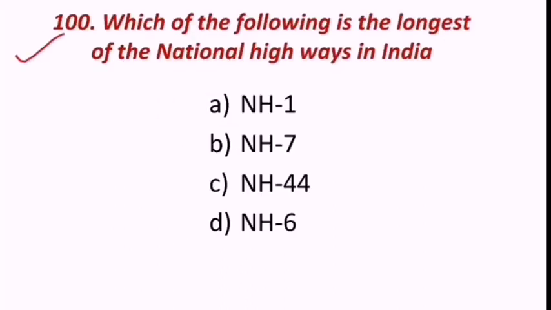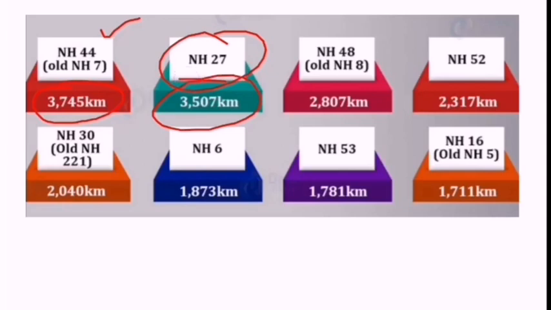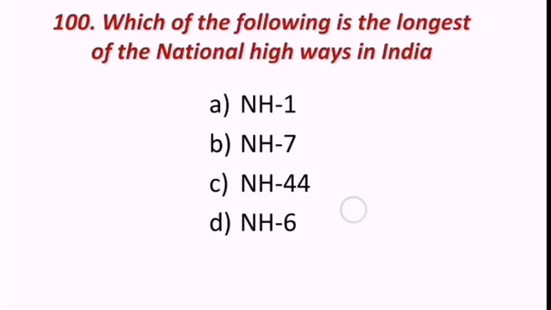100th question. Which of the following is the longest of the national highways in India? National Highway 1, National Highway 7, National Highway 44, National Highway 6. Look at these. National Highway 44 is 3745 kilometers. Next, National Highway 27 is 3507 kilometers. So remaining all are under 3000 only. The highest is National Highway 44. Hence we can say National Highway 44 is the longest in India. So C is the correct answer.